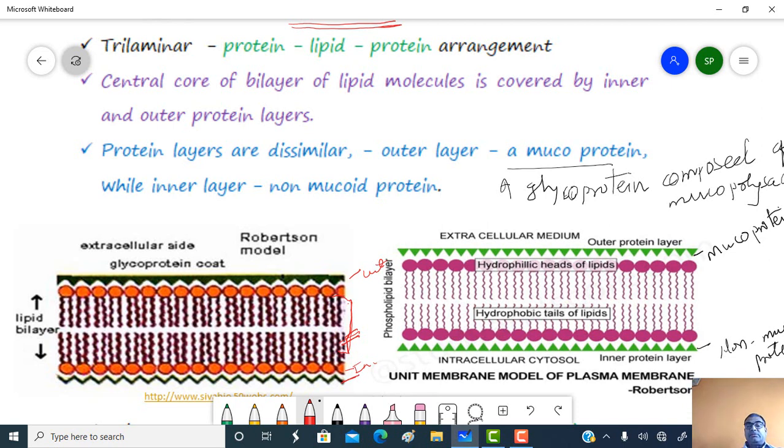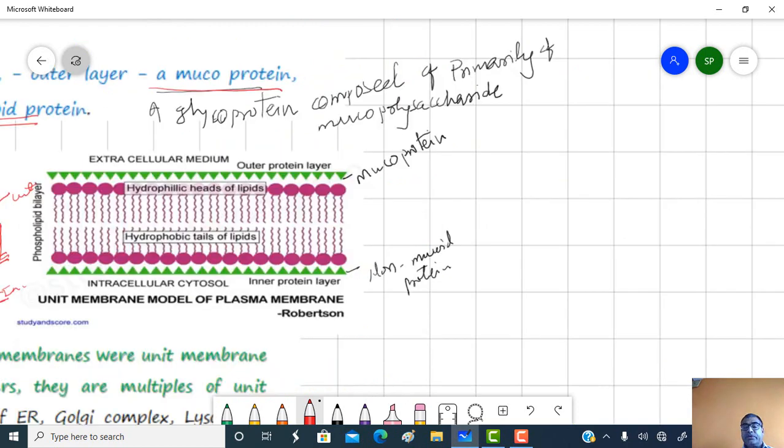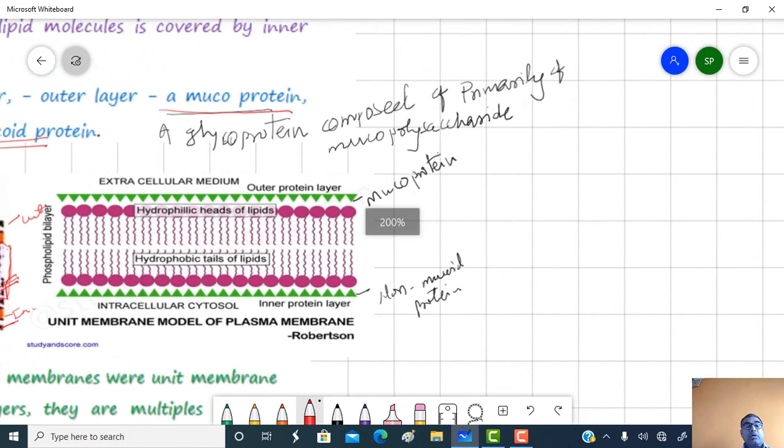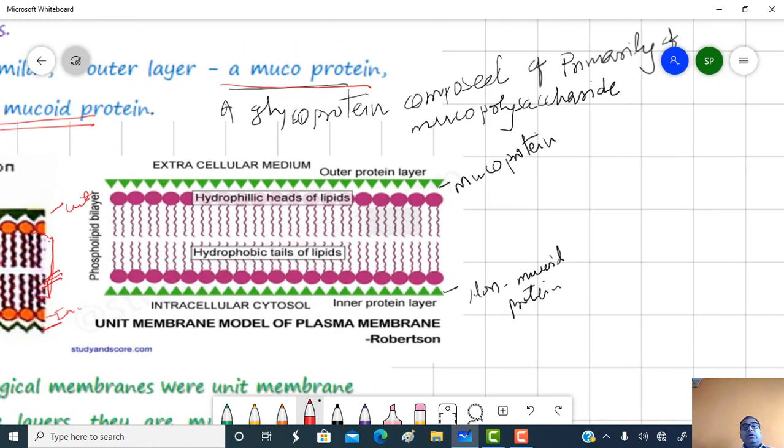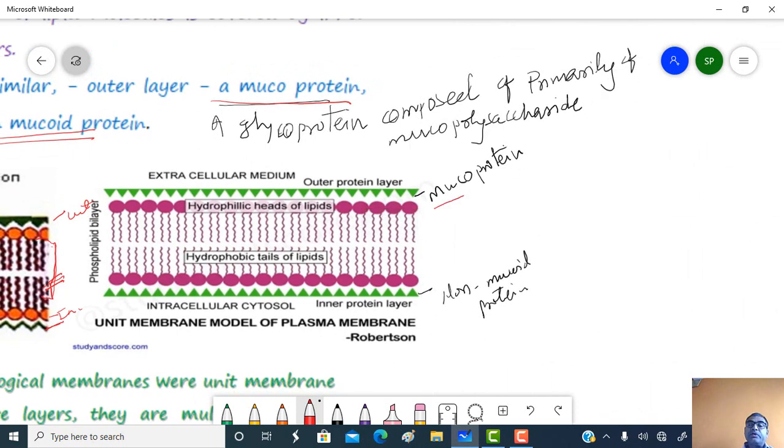Protein layers are dissimilar. The outer protein layer consists of mucoprotein, while in the inner one non-mucoprotein is present. See this figure. This is Robertson's unit membrane model. The outer protein layer consists of a mucoprotein. Mucoprotein is nothing but a glycoprotein composed primarily of a mucopolysaccharide, while the inner layer is non-mucoid.